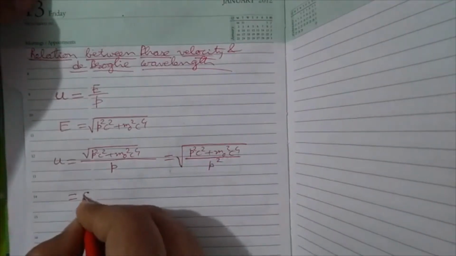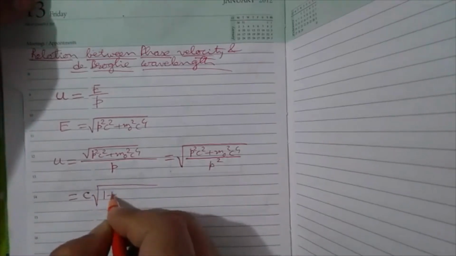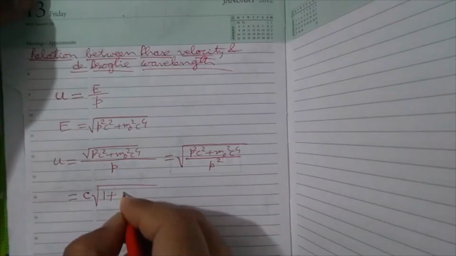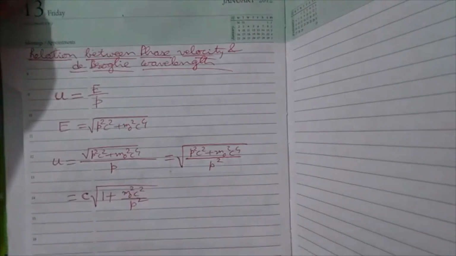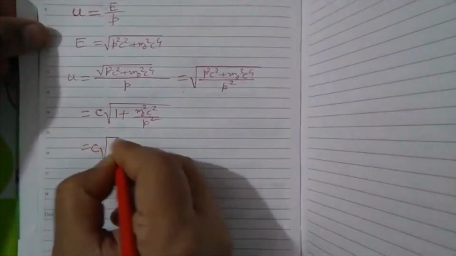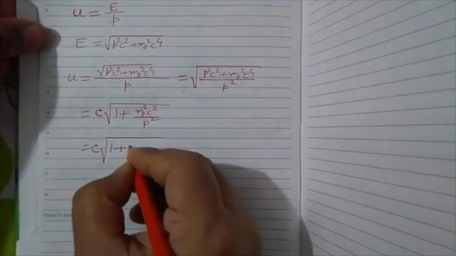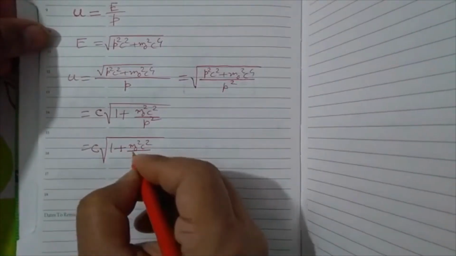So you can take c out like this, and then write 1 plus m naught square c square by p square. So this will be c into the square root of 1 plus m naught square c square by p square, right?